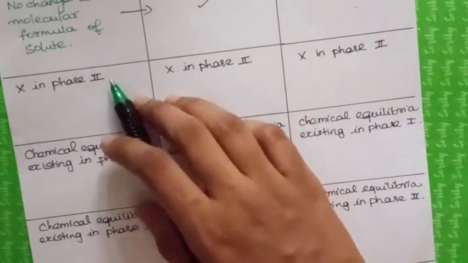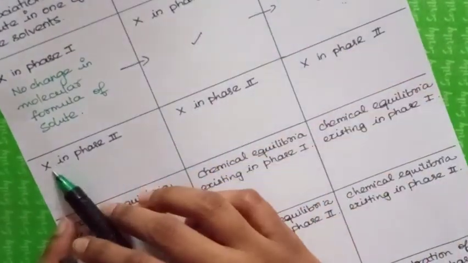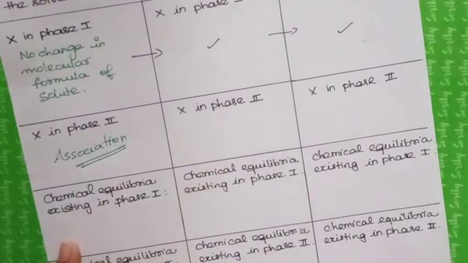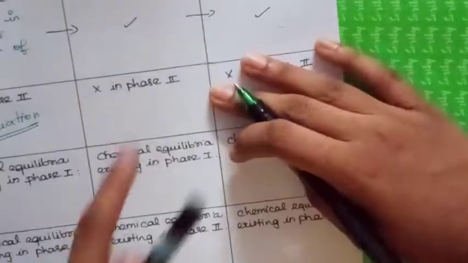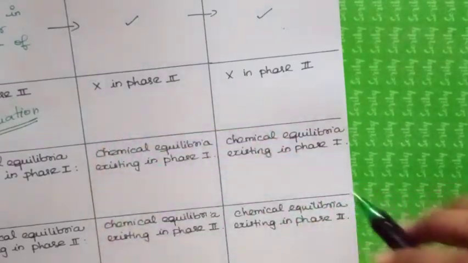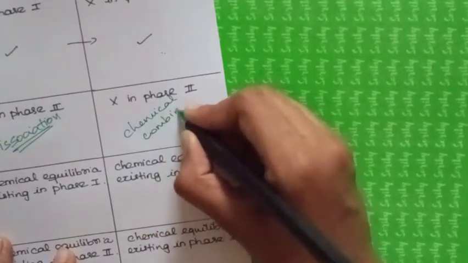Now here I can fill in X in phase 2 for association of solute in one of the solvents. The solute in phase 2 will undergo association. For dissociation of solute in one of the solvents, solute X in phase 2 will undergo dissociation. And here, chemical combination.